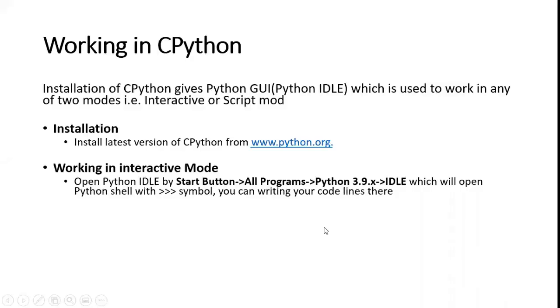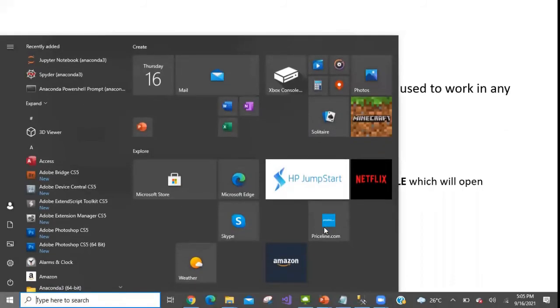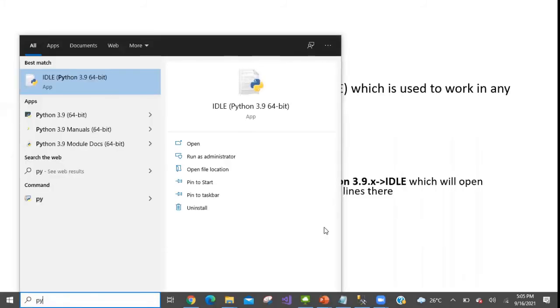Once you have done that installation, how can you open that IDE? To open an IDE, go to your start button, type Python, and you will see that different Python modules are available. This is IDLE. If you want to open IDLE, you can open it, or you can go to the Python command shell.